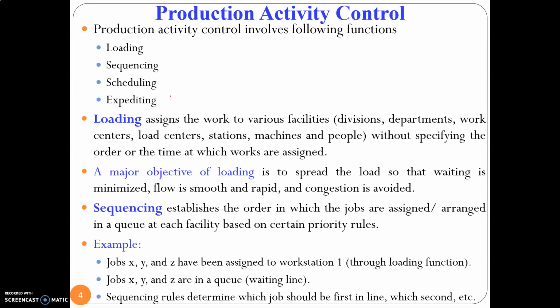I'm not going to talk about the order in which it is going to be assigned or the time at which it is going to be assigned. In the loading function, what I'm going to focus on is which set of jobs is going to be processed in which set of machines. That is loading. So here I'm going to assign the work to various facilities without specifying the order or the time at which the works are assigned. When I say facility, it can be a department or a division or a machine or a group of machines termed as work center, load center, stations, or it can be a labor. I can assign a set of jobs to a particular labor, that is also known as loading.